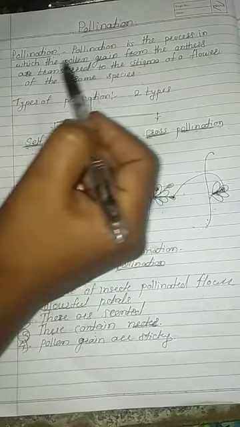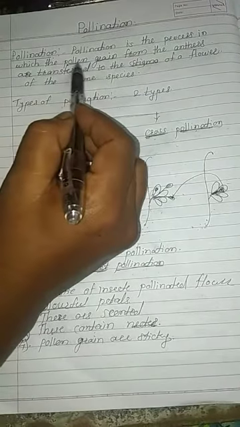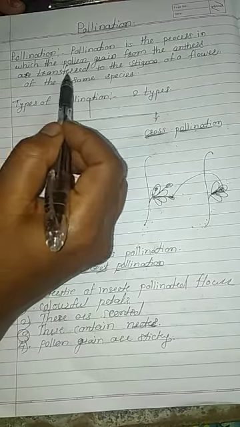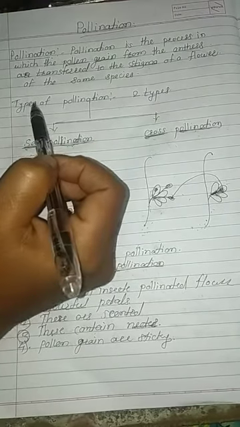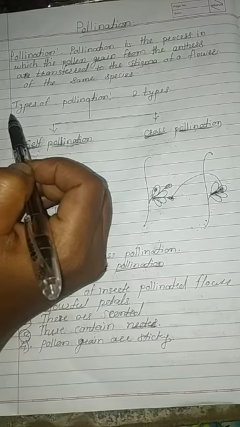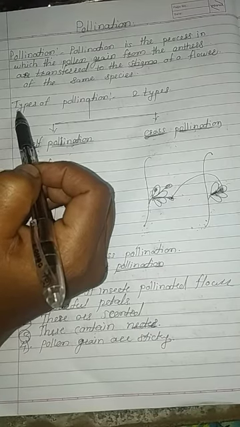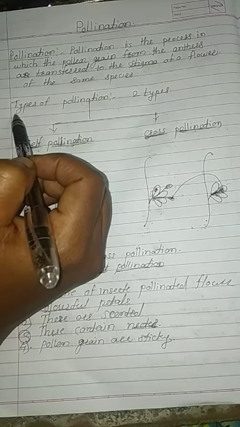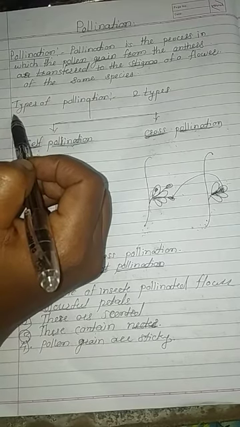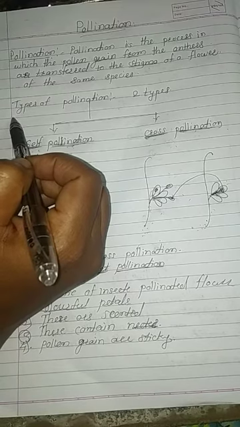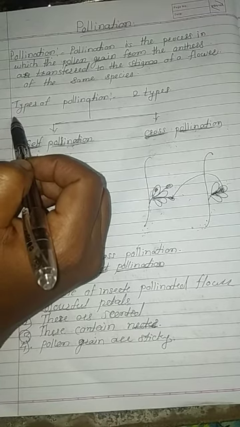Pollination is the process in which pollen grain from the anther is transferred to the stigma of a flower of the same species. It is a process in which pollen grain is transferred from anther to stigma in the same flower, or in a different flower. This process is called pollination.